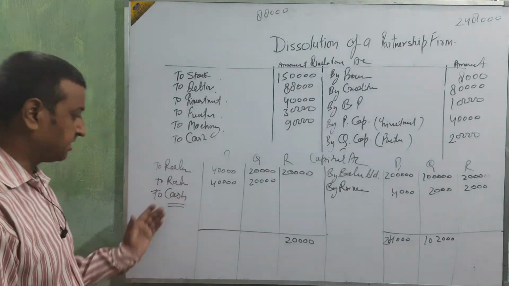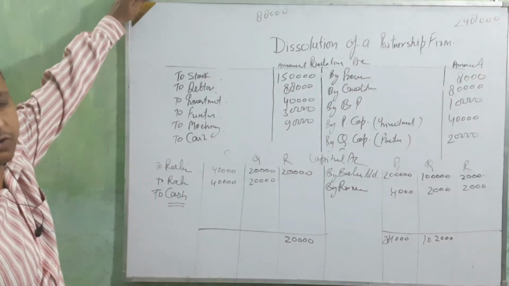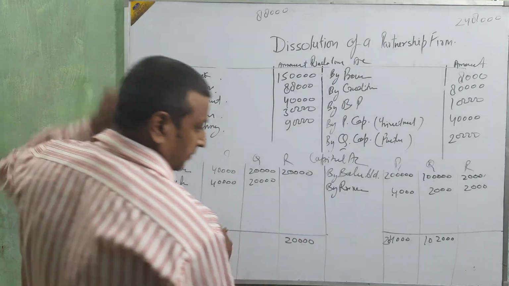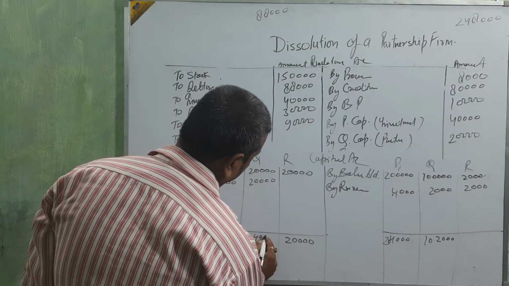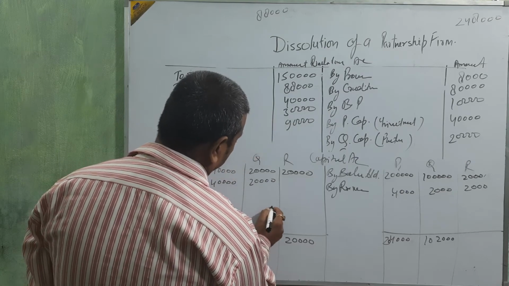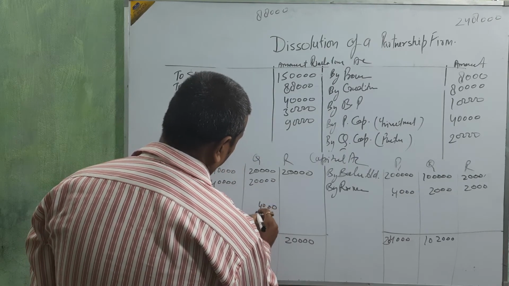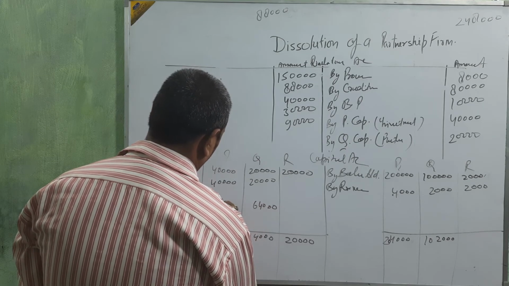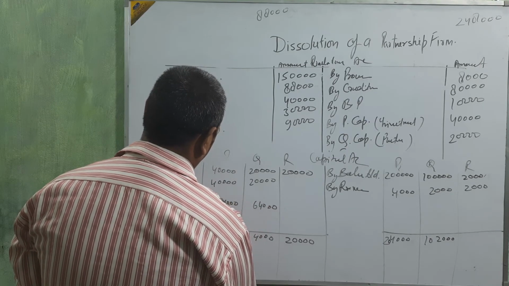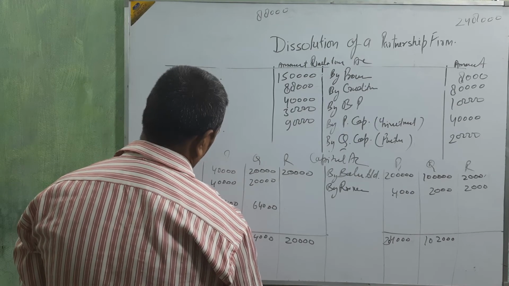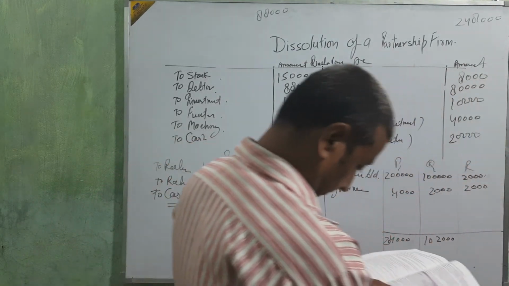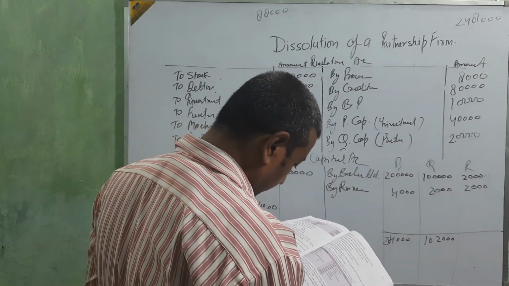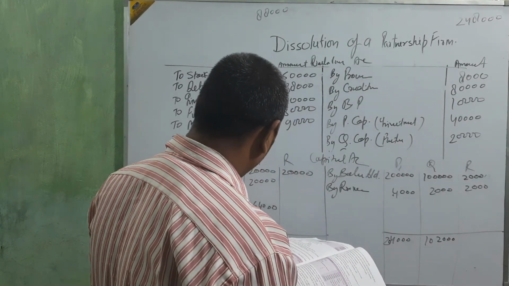Okay beta, then the balancing figure we are showing as cash. This is new. Before that we showed balance, but here we are going to show cash. Just write 2 lakh 4,000, 1 lakh 4,000. It means 0, 0, 0, 4 and 6, 4,000 and 2, 124 and 62.